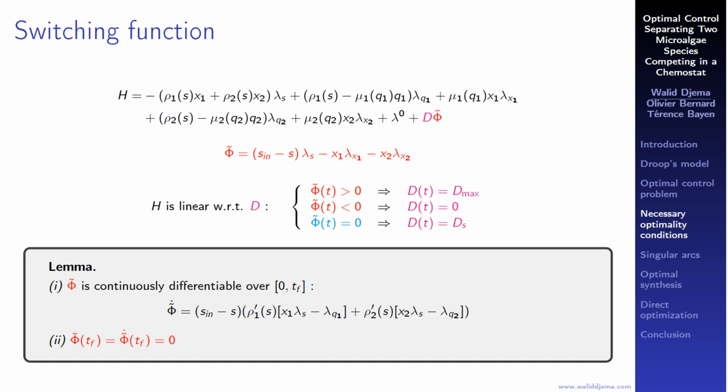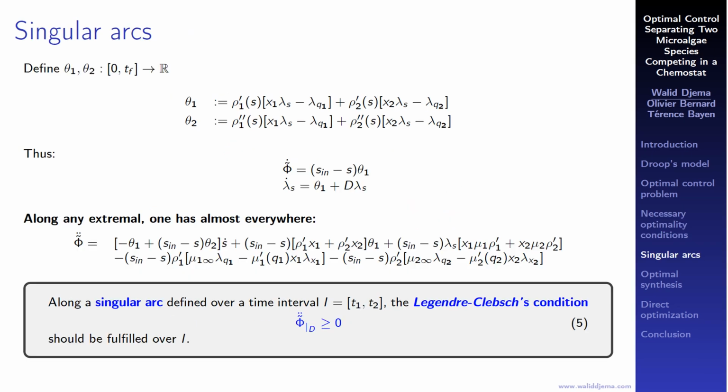Next, we notice that when the switching function is 0, for instance, over a time interval t1, t2, the control is singular, which is denoted here by ds. In order to determine the singular control ds, we compute the second derivative of the switching function tilde phi, and we also check the Legendre-Clebsch second optimality condition.